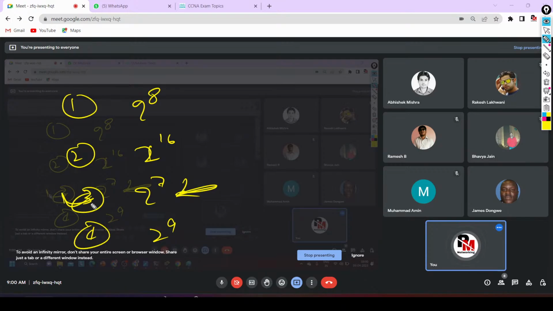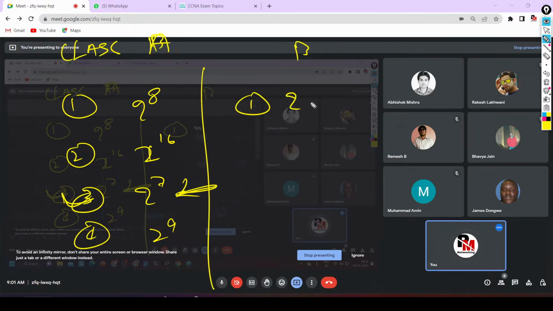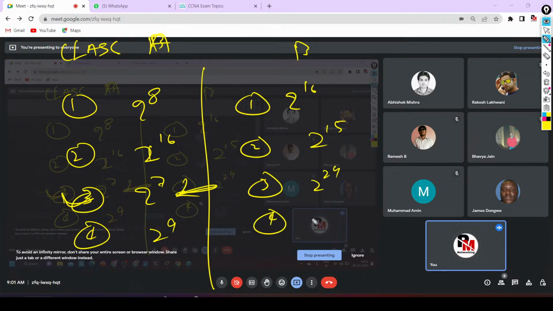How many networks can we design from class B? Option A is 2 to the power 16, option B 2 to the power 15, option 3 2 to the power 24, and option 4 2 to the power 14. 2 to the power 14. This one is the right answer. Yes or no? Not this one.